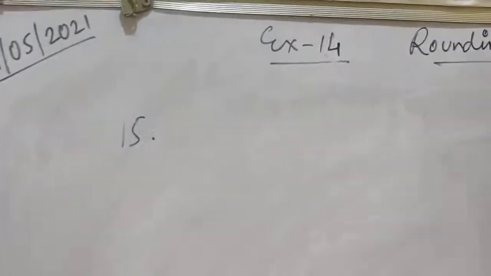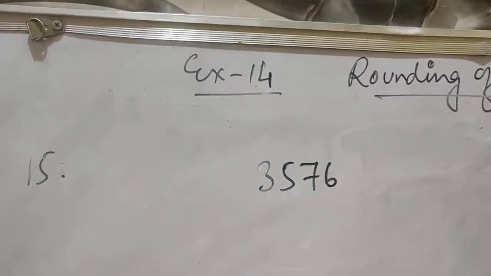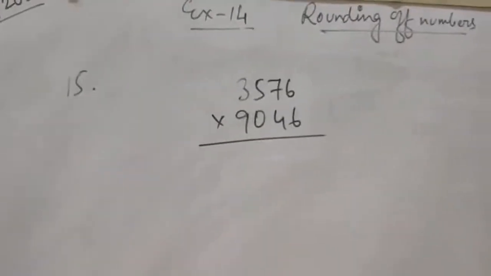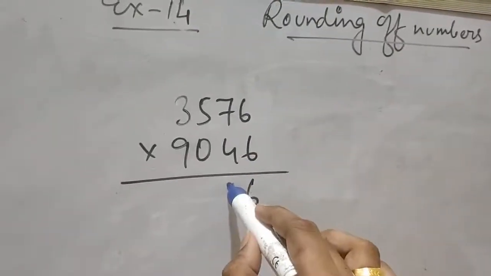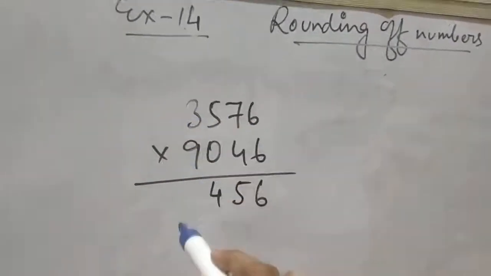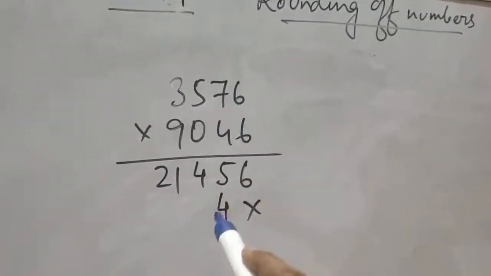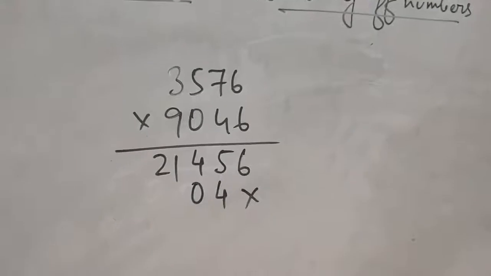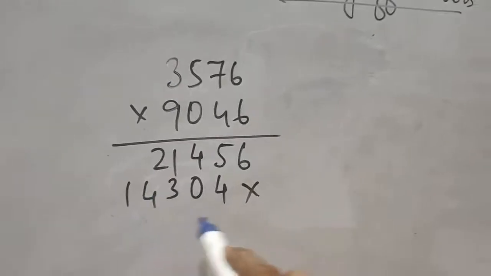So question number 15 is 3576 with 9046. Let's multiply. 6 6s are 36, carry 3, 6 7s are 42, 45, carry 4, 6 5s are 30, 34, carry 3, 6 3s are 18, 21. Next, 4 6s are 24, carry 2, 4 7s are 28, 30, carry 3, 4 5s are 20, 23, carry 2, 4 3s are 12, 14.